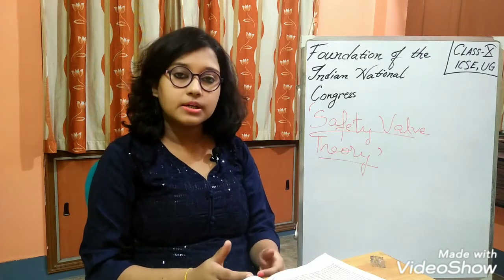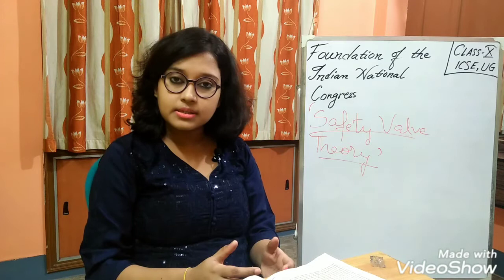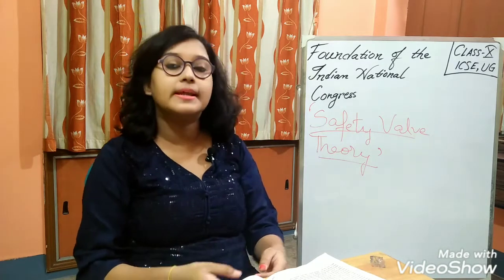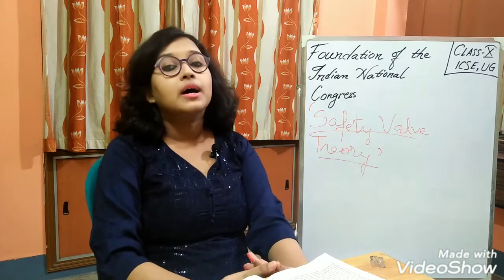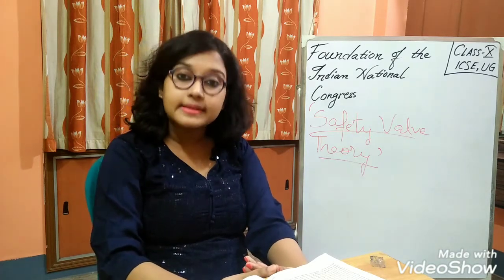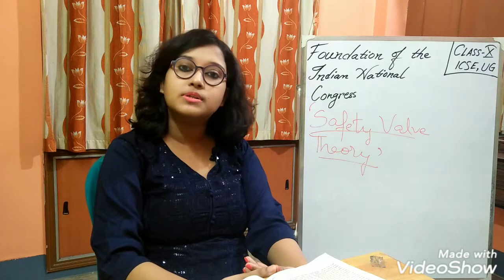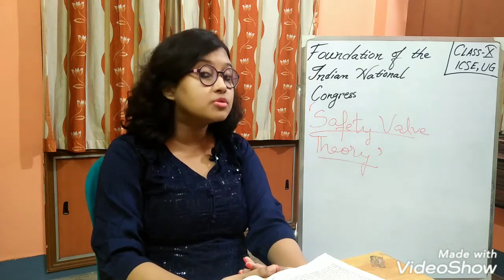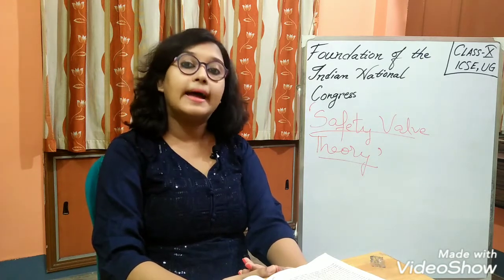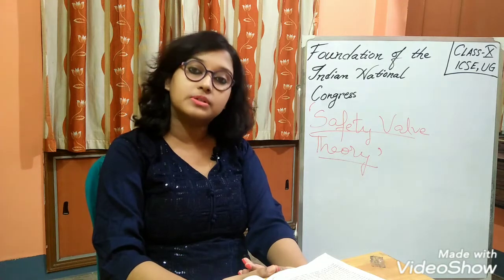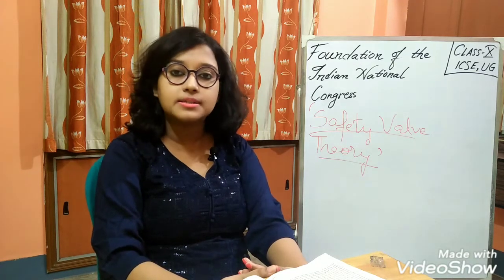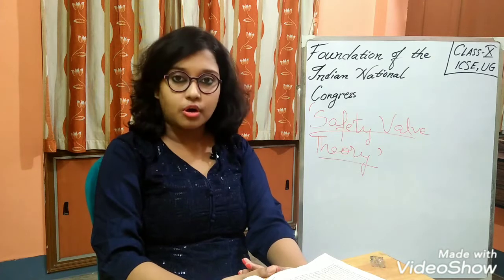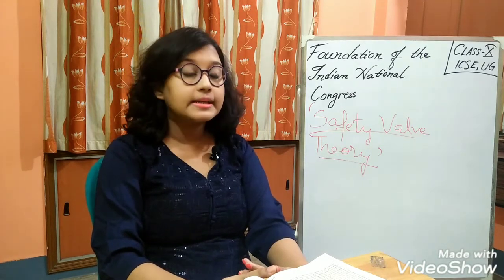As I was saying earlier, it grew immensely in the first few months, and in the next session in December 1886, 436 delegates participated in the annual session of Congress. Initially there were 72 delegates in the 1885 session, and just in the following year there were 436. Now you can easily understand the immense growth of the Indian National Congress.